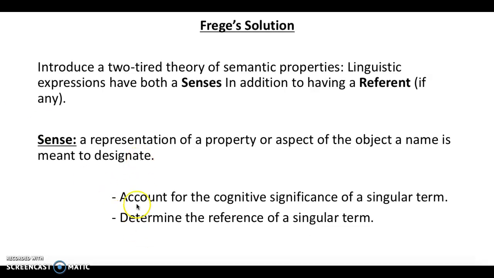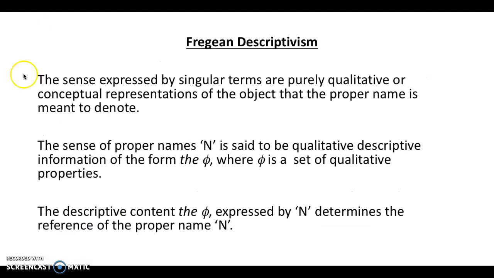So these two features are supposed to be essential features of what senses are. A sense is a qualitative representation that accounts for the cognitive significance of a linguistic term, and it is also the thing that determines what the referent of the term is going to be.